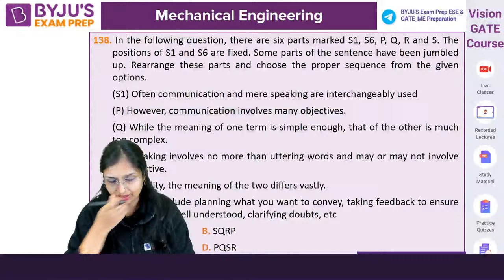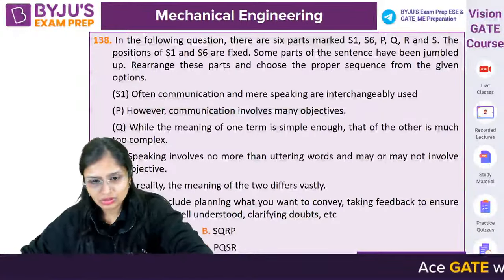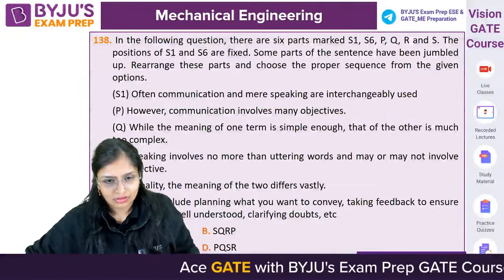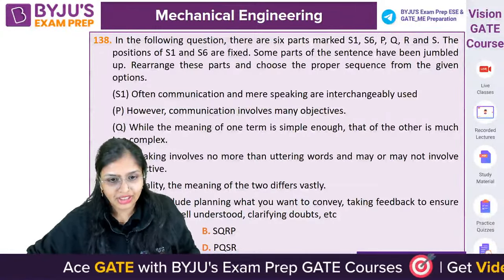चलो. Again, अब इसको मैं फिर से छोटा कर देती हूँ because otherwise it will not be visible. Yeah, here you have to rearrange the statements.